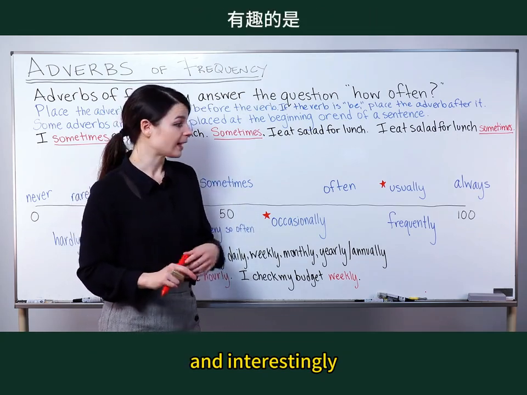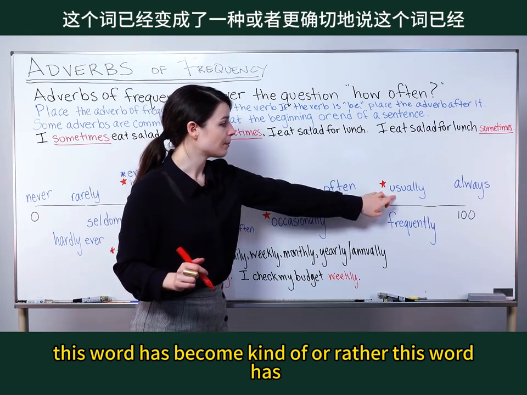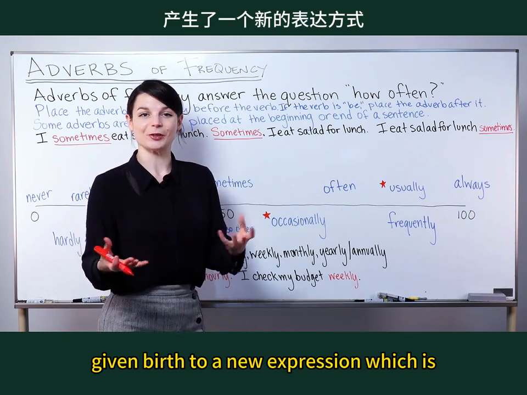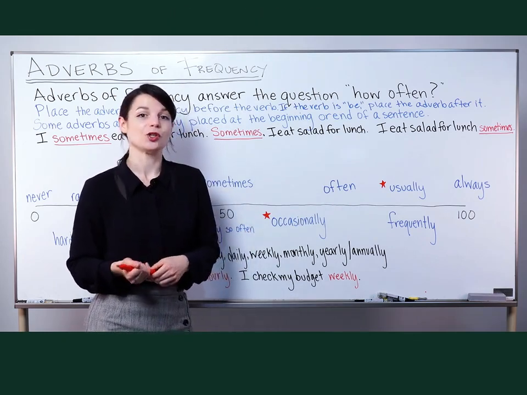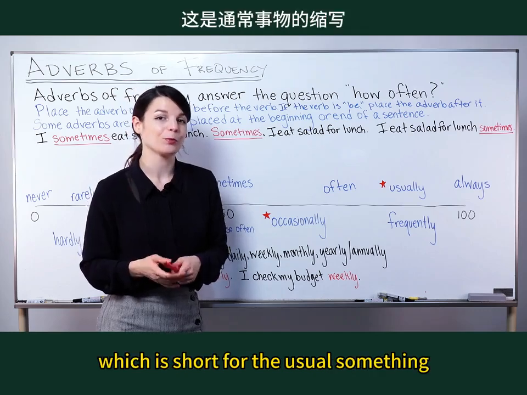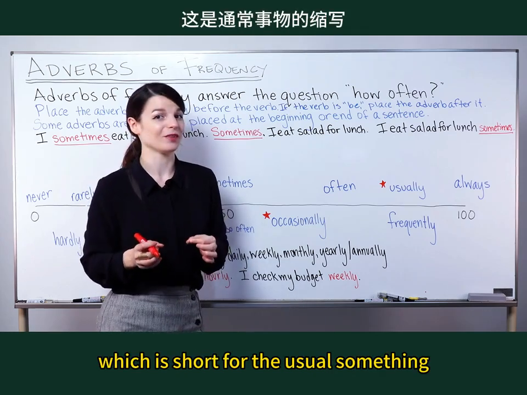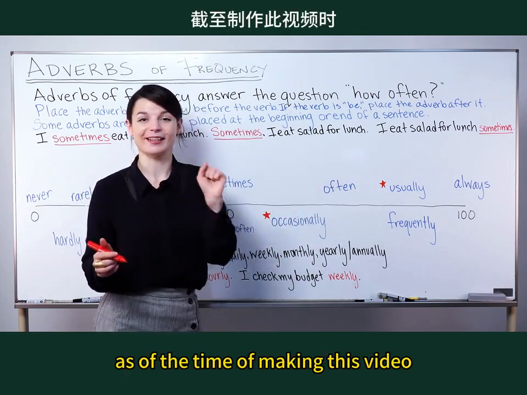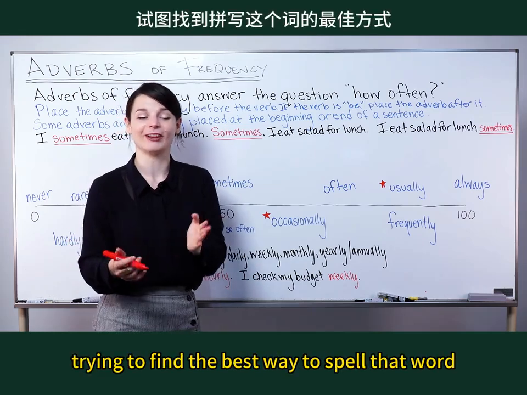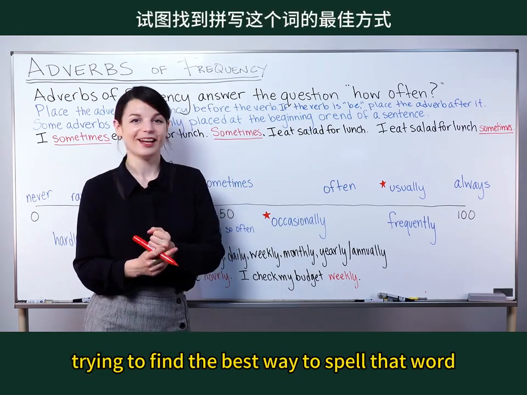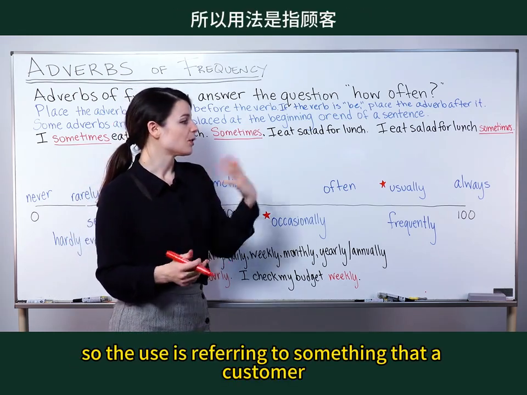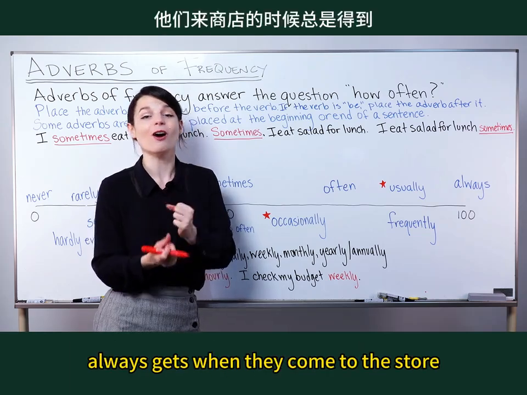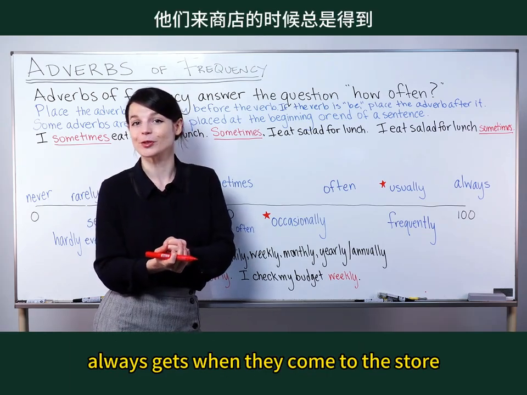And interestingly, this word has given birth to a new expression, which is the usual, which is short for the usual something. And actually the dictionary, as of the time of making this video, is having trouble trying to find the best way to spell that word, the usual. So the usual is referring to something that a customer always gets when they come to the store.